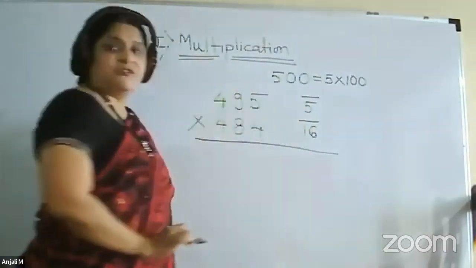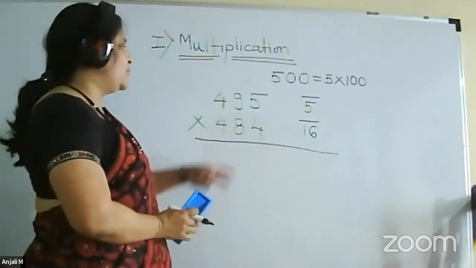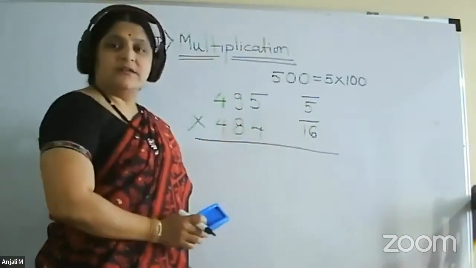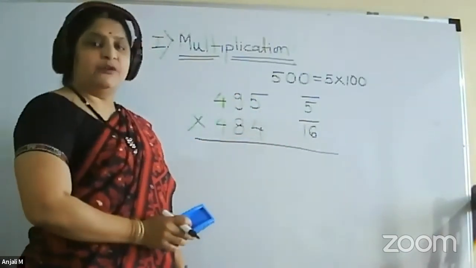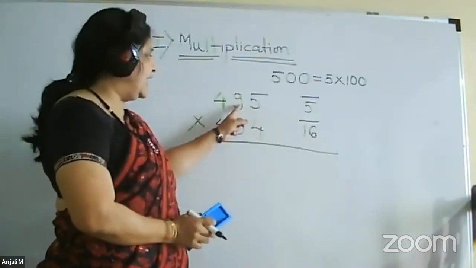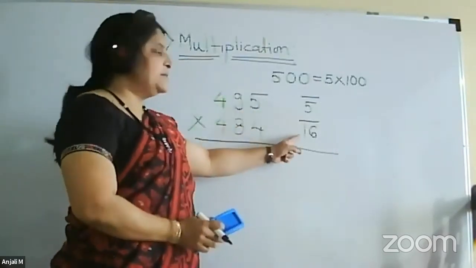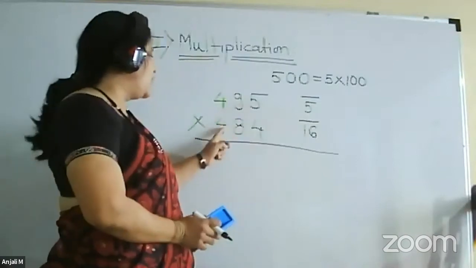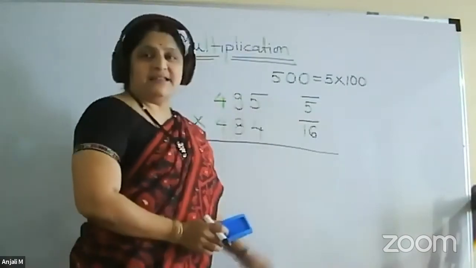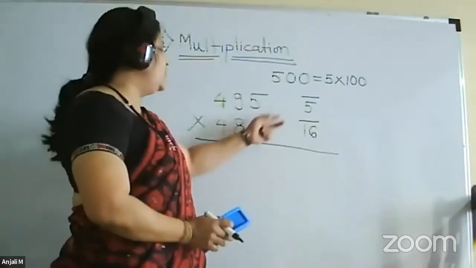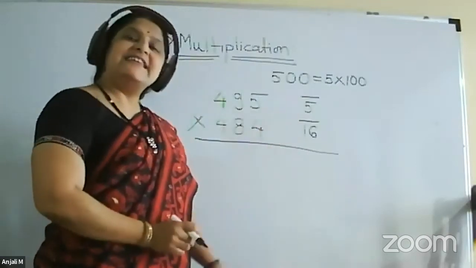Now the next step is also the same. We have to do Karna Yoga. We have to add the two diagonal elements. So 495 plus minus 16, or 484 plus minus 5. So both ways, any way you can do, you will get the same answer.